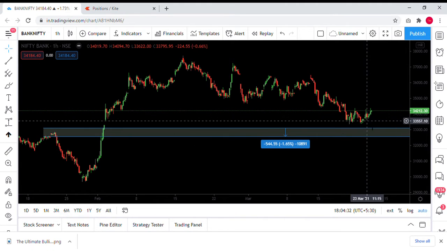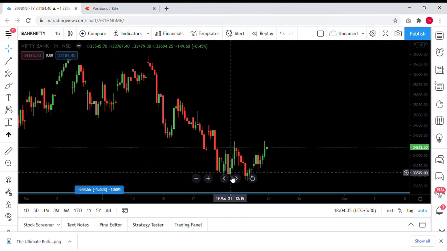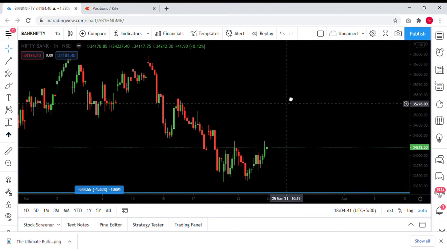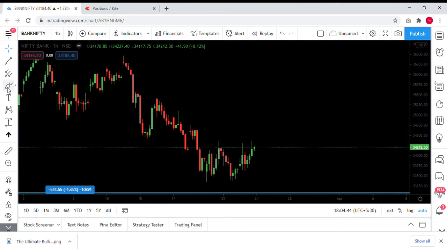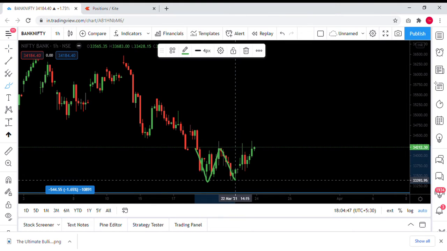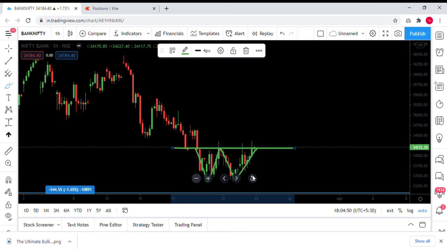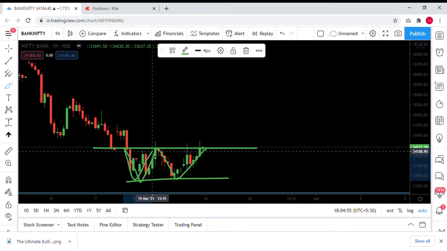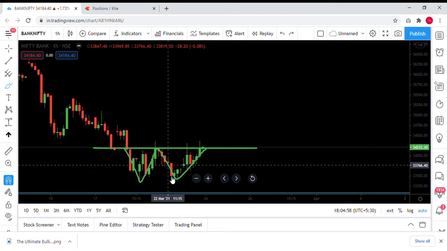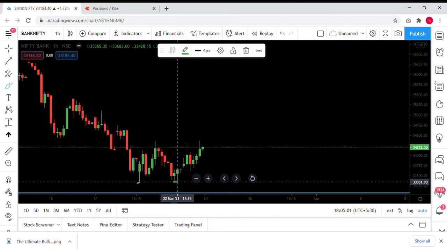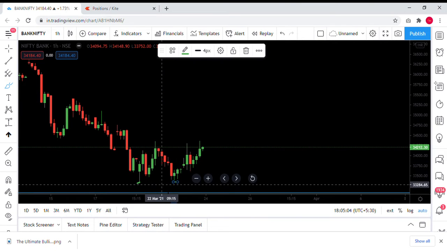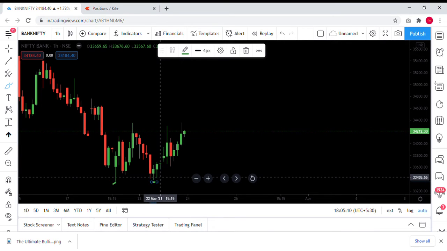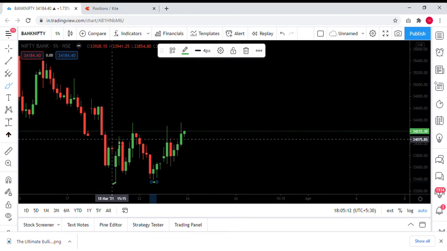You can see the markets are hovering around this particular region, and yesterday and today the markets just moved away from that region. Now, if you look at the hourly chart, there is something interesting that you can see here. One is the double bottom formation. Usually when the markets come down and make the same lows, this low and this low almost similar. Now you cannot expect it to be at the same point, but somewhere very close by is what you can look at. So once that is done, you need to mark the neckline of the event.